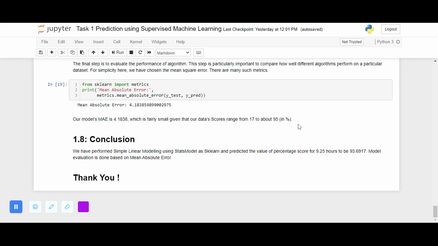So I would like to conclude by saying that we have performed a simple linear regression modeling by using statsmodels and also sklearn LinearRegression, and we have predicted the percentage score for a student who studies for 9.25 hours to be around 93.69%, and the model evaluation is done based on the mean absolute error.